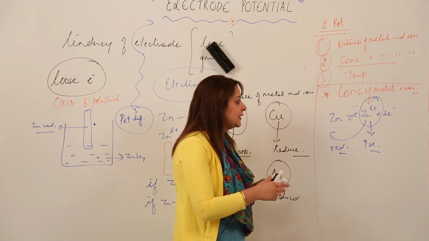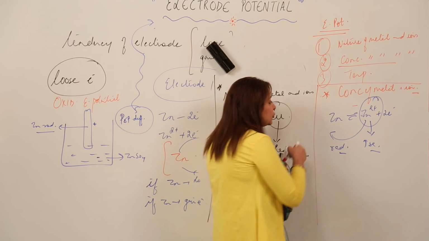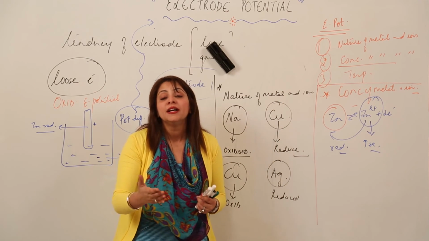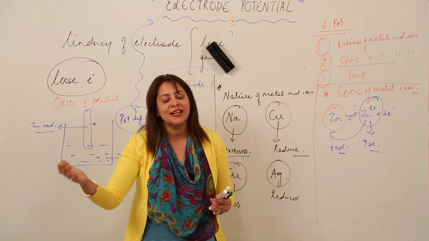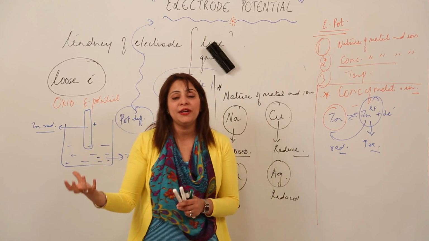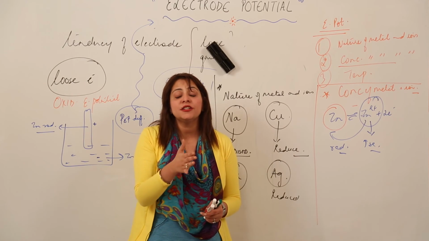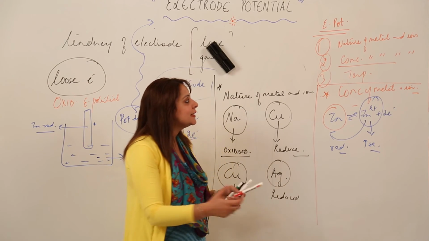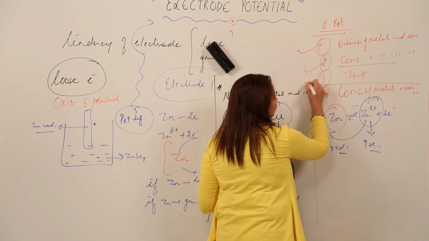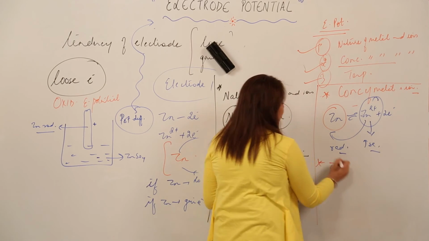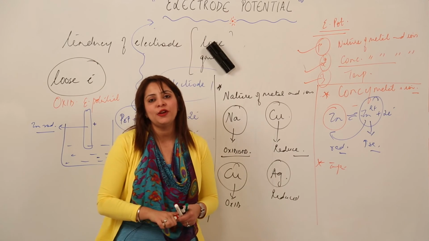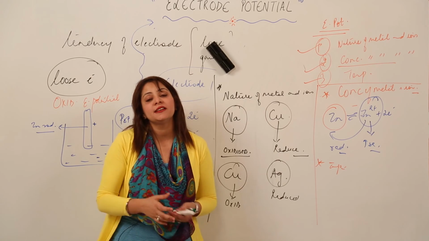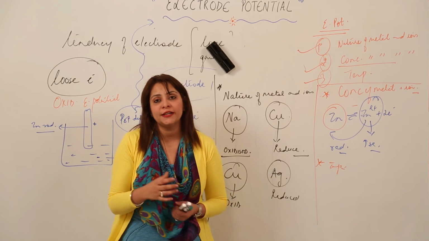Similarly, if with passage of time the reduction occurs so much that there is more concentration of zinc, then what is going to be favored? Obviously the equilibrium is going to favor the oxidation. That means it will proceed in that reaction in which the concentration of the zinc atom gets reduced, that means it gets converted into zinc ions. So this is how it depends upon the second factor. Third factor is the temperature, right. Obviously you know that the temperature favors the formation of atoms to ions or ions to atoms. So it affects the value of the electrode potential, right.